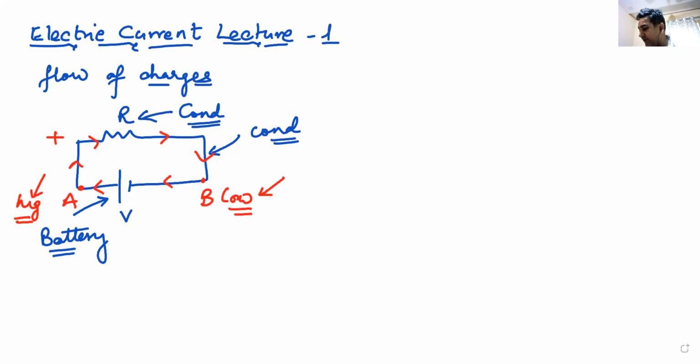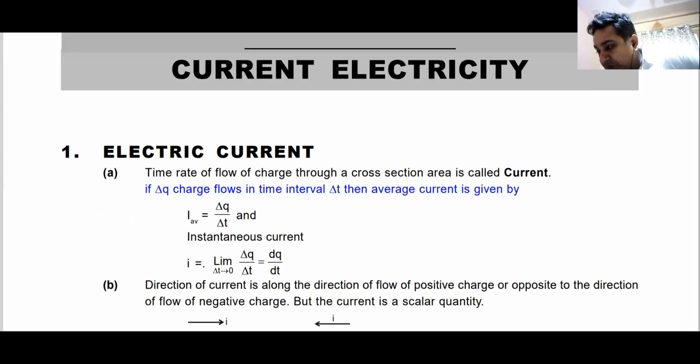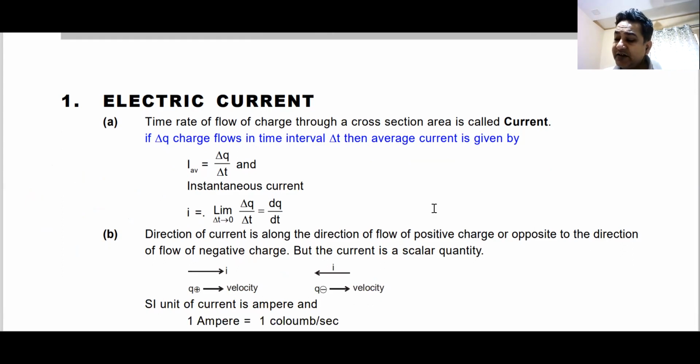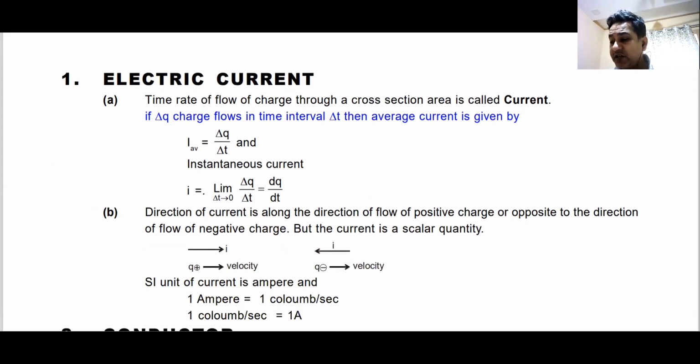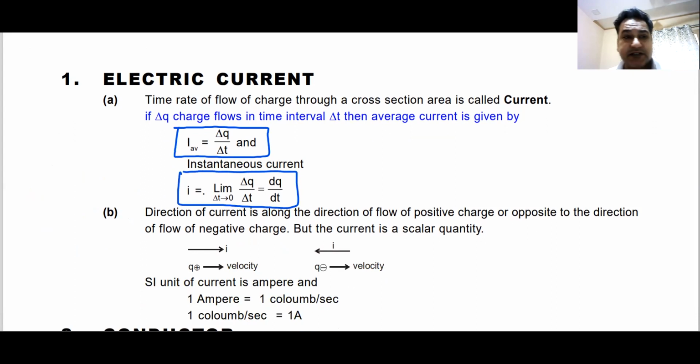I guess you have this much basic knowledge about current. We can start on with our discussion on current. Electric current. What is electric current? Electric current is the flow of charge. Now you can define it in two different ways. One is the average current and other is the instantaneous current. As you can see the formula, they are of similar nature as your average velocity and instantaneous velocity.